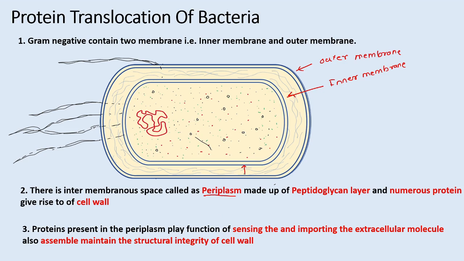This intermembrane space consists of the peptidoglycan layer and also certain proteins, which give rise to the cell wall of this bacteria. The proteins present in the periplasm function in sensing and importing extracellular molecules, and also assemble and maintain the structural integrity of the cell wall.